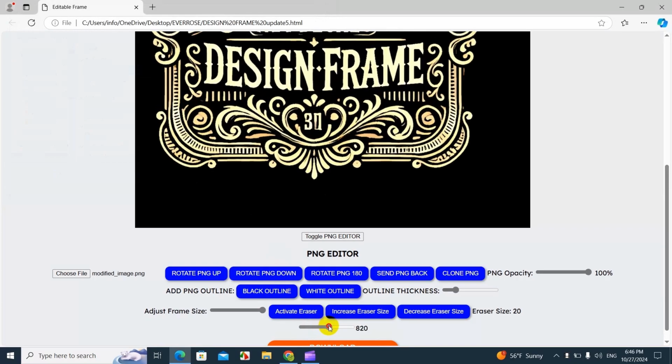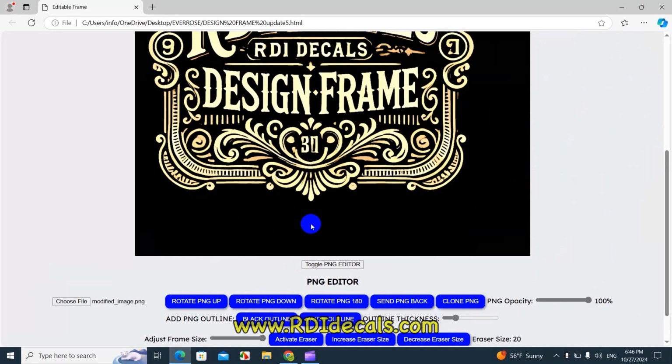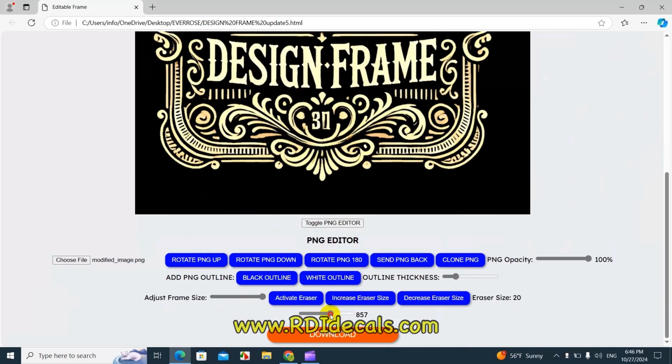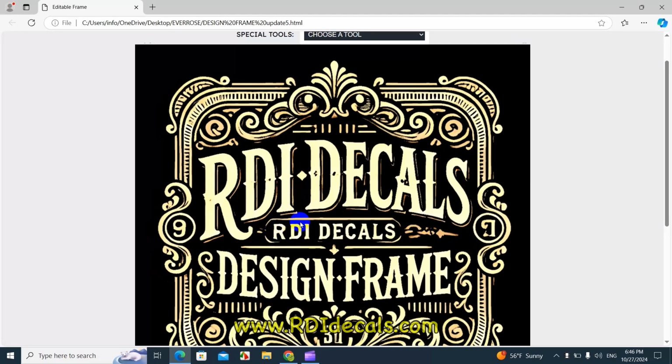So we're gonna increase the size. So every time we upload any PNG, you will see a slider button here appear. That'll be for each PNG that you upload, that you can make small, watch this, small or big, okay? All right, so now we're gonna work on this image. Like I say, AI made a good job, but it still makes some errors here that we can fix, no problem.